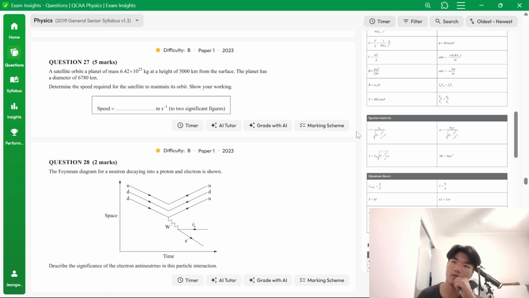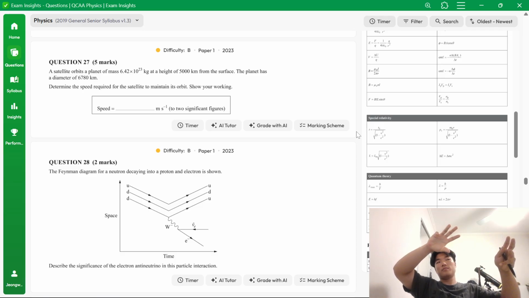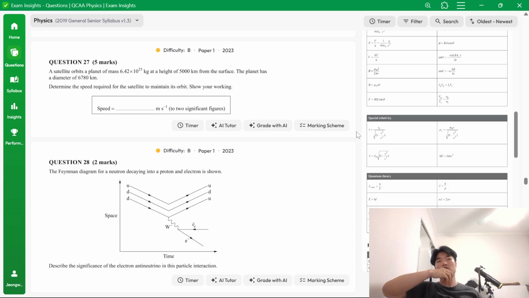We're trying to find the speed, so we're using centripetal force here. So we're combining the gravity formula. So F equals G. Wait, are we?